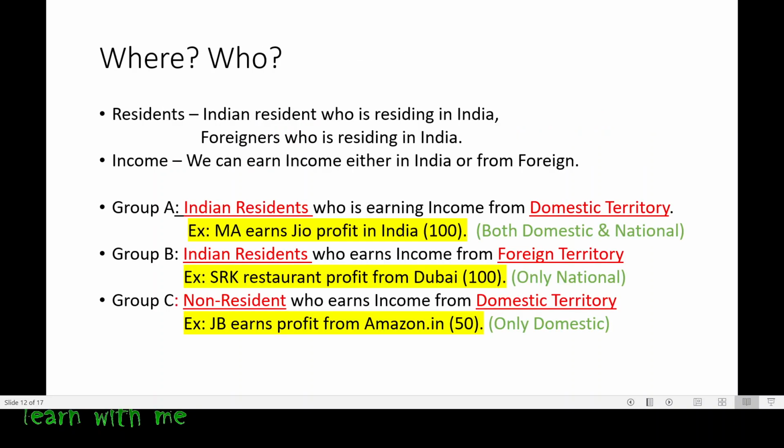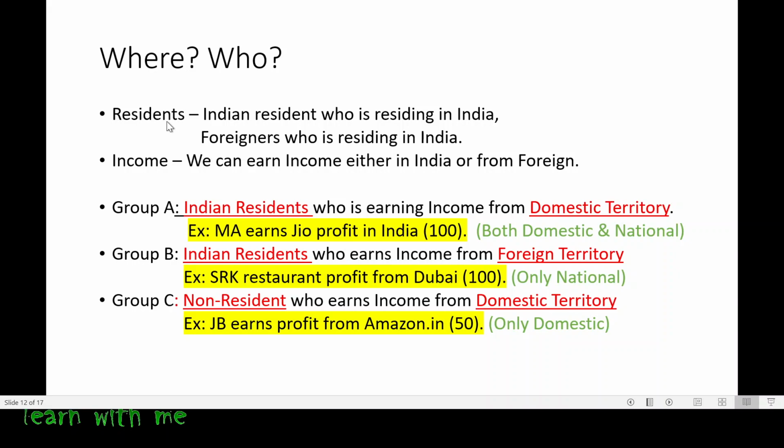Now there is a bit of confusion for you, right? You're not getting what this is. So I would like to give you a few hints on how to get this point clear. The first thing you have to see is where the company is situated, where the person is earning the income. And the second thing you have to see is who is earning the income, whether he is a resident or a non-resident.